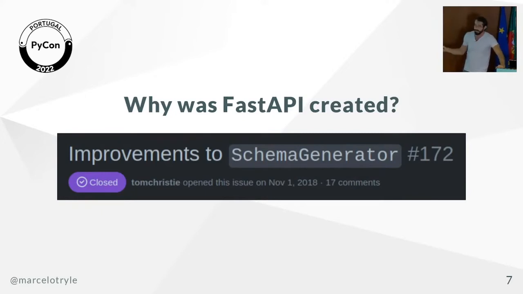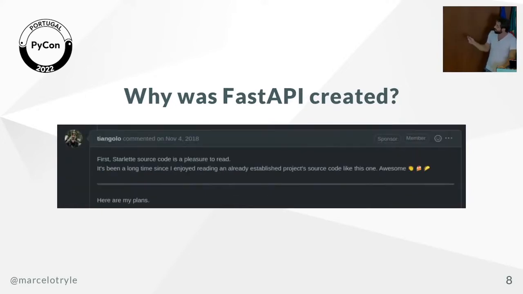And then what happened is that Sebastian answered. He was pretty happy about the source code that Tom had on Starlette. And he answered the question, what can we do to improve that part of the code of Starlette? And he created a plan.